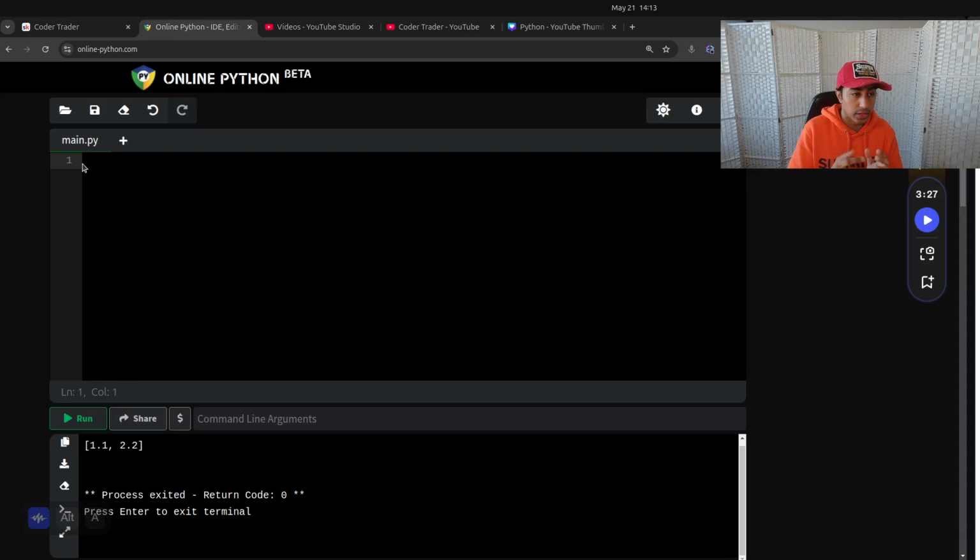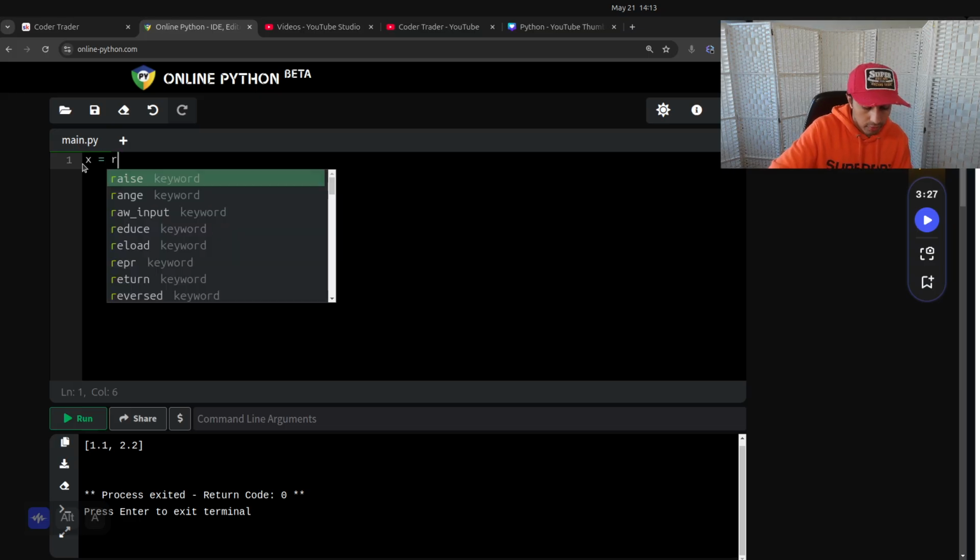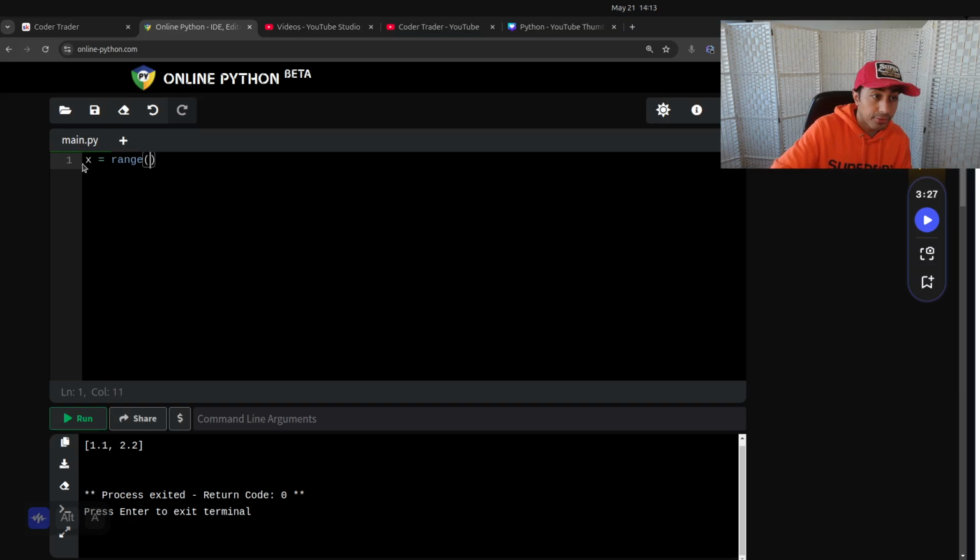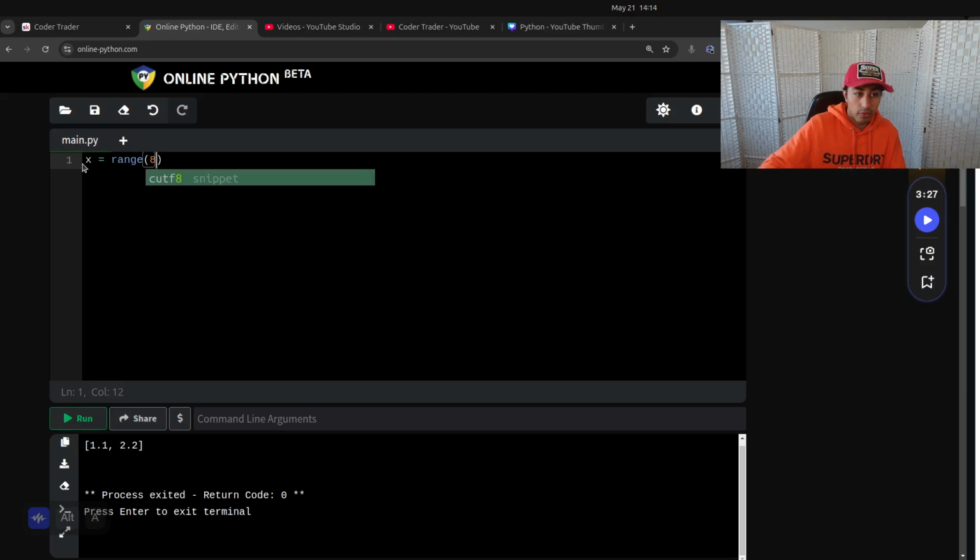And then you've got the range. So range is what it is. So we'll just say it's a bit funky. A range is a really cool function. So this is your first function. It makes an iterator, which is a technical thing, but you can think of it as it just makes a list. So if I go range 8, what it'll do is it'll make a list from 0 to 7.